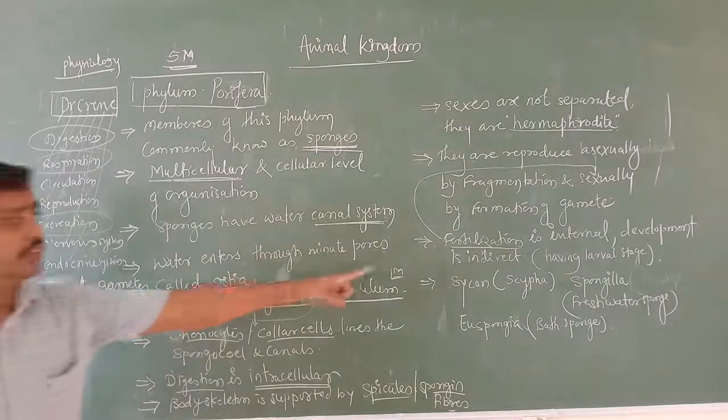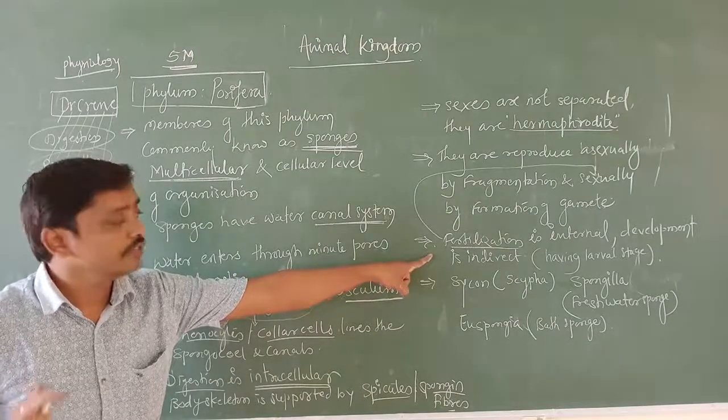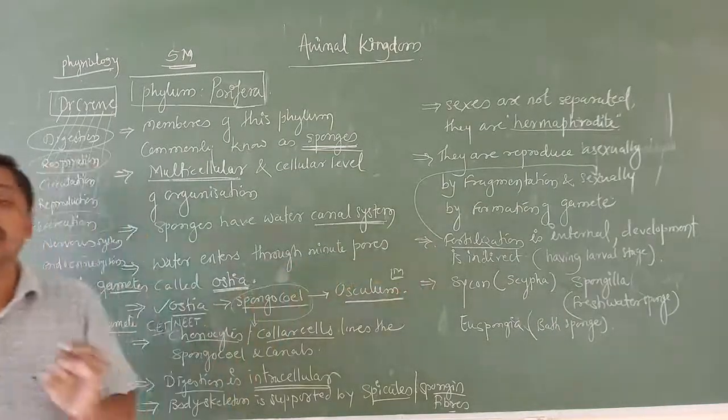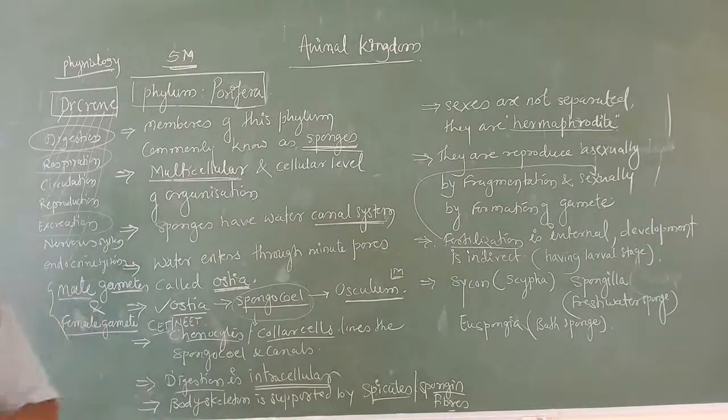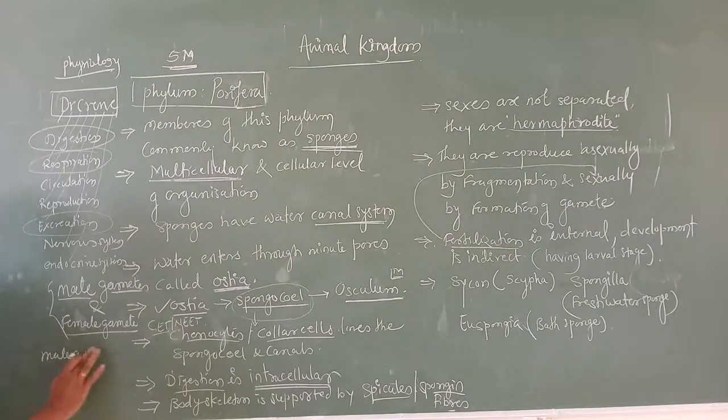Now, what is fertilization? Fertilization is nothing but the union of male and female gametes to form a zygote. In the sense, male gamete plus female gamete leads to the zygote. Understood?